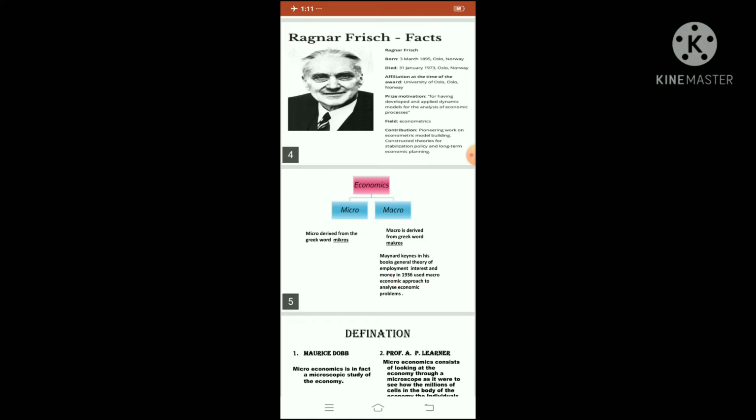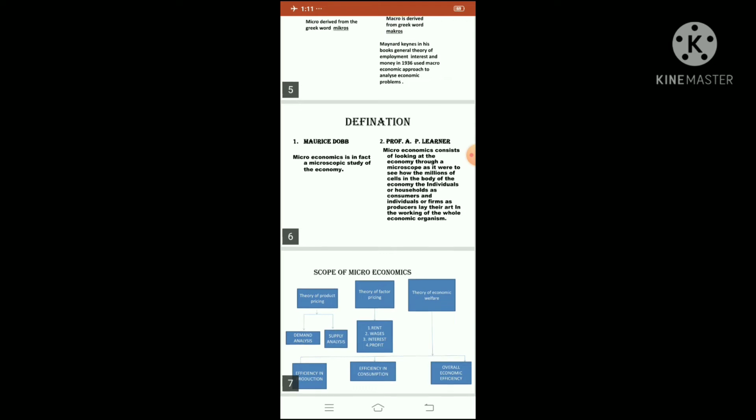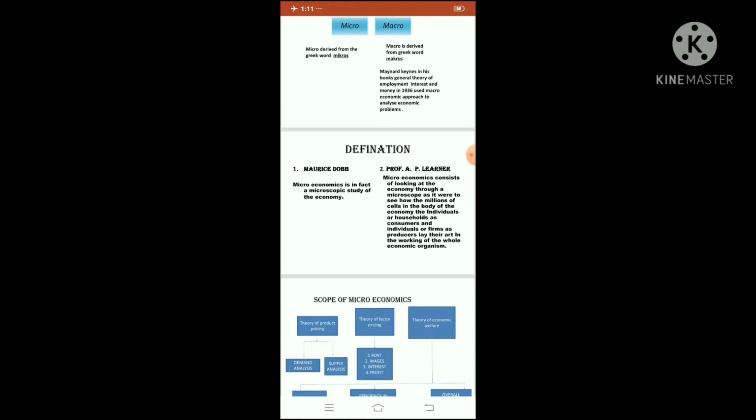Now the next slide, that is define. Define microeconomics and macroeconomics, children. But first we have to study only microeconomics, children. Then afterwards we will see macroeconomics. Now the first concept is microeconomics definition, children. The first definition is according to Morris Dobb.